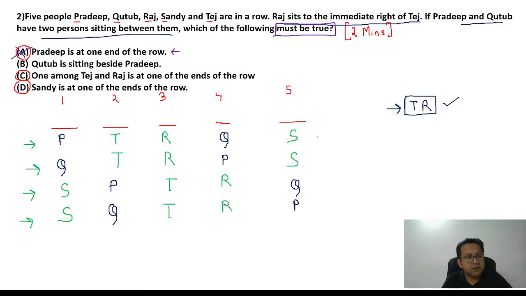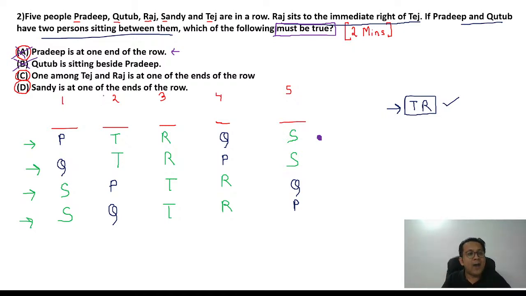What about option B? Kutub is sitting beside Pradeep. Is Q and P together? Let's look at scenario 1. In scenario 1 itself, Q and P are not next to each other. Beside means next. Even if it is false in one scenario, it is going to be false. So option B cannot be the answer.